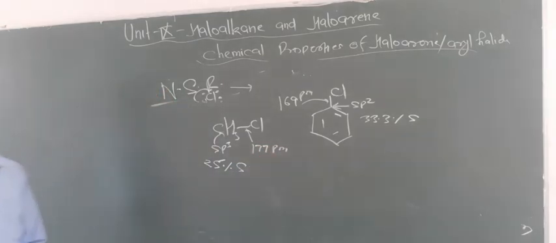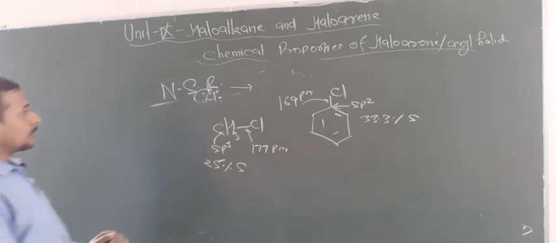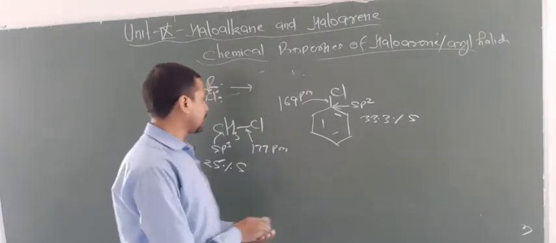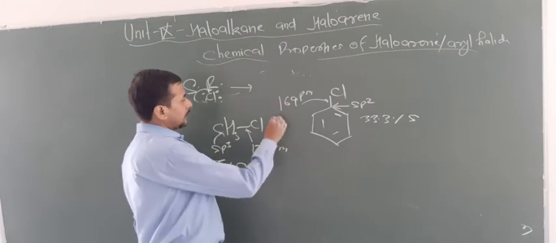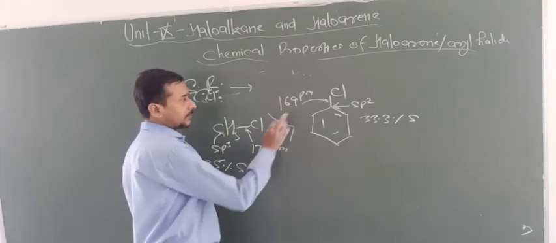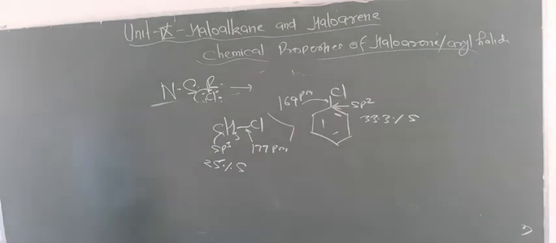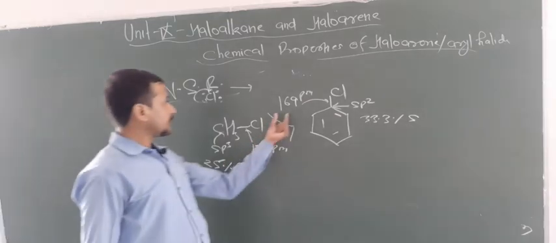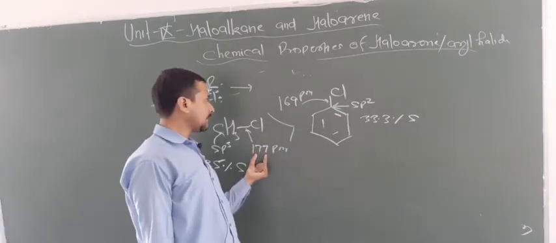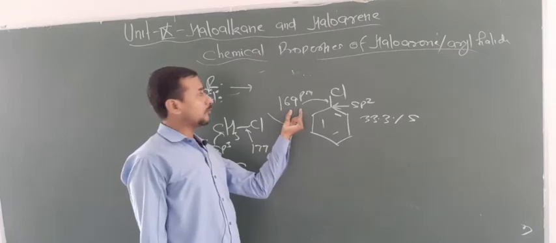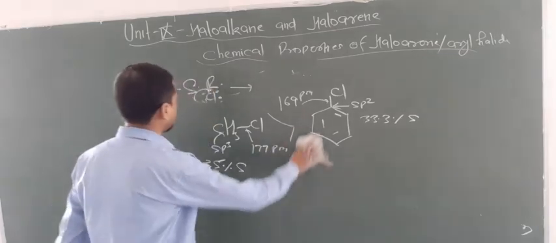So the less the bond length, the more difficult it is to break the bond. That's why this bond can break very easily compared to this. So this is the second reason why the nucleophilic substitution reaction is difficult, okay. So this is the shorter bond length, this is the longer bond length. The shorter the bond length, the more difficult it is to break the bond.